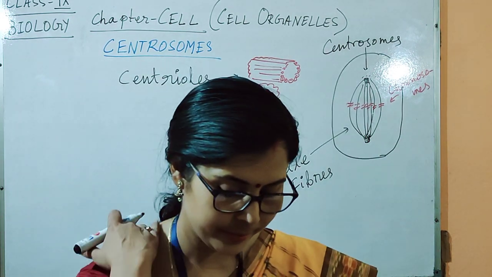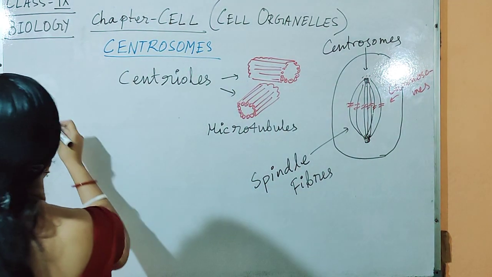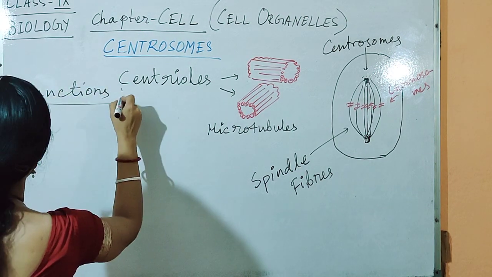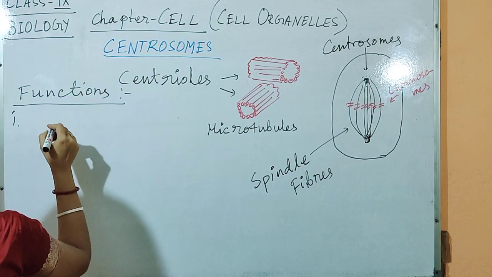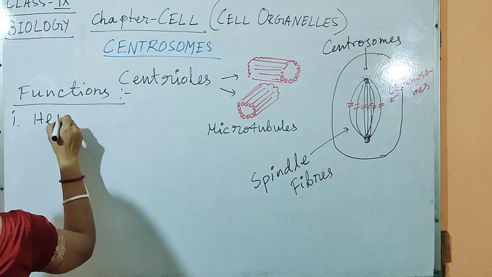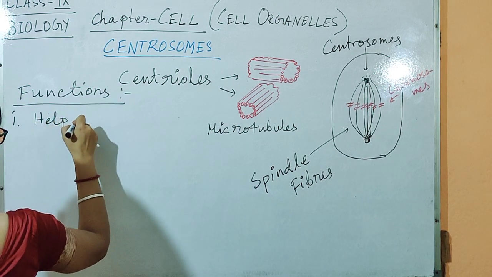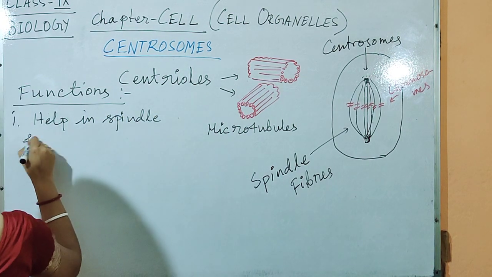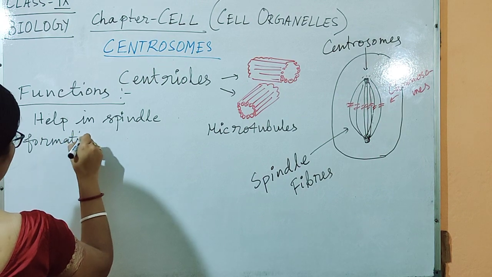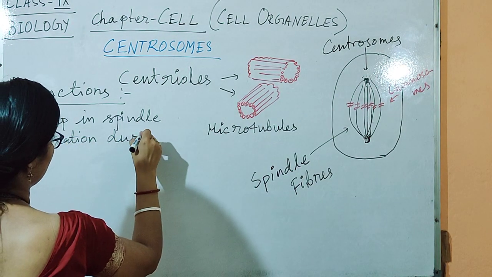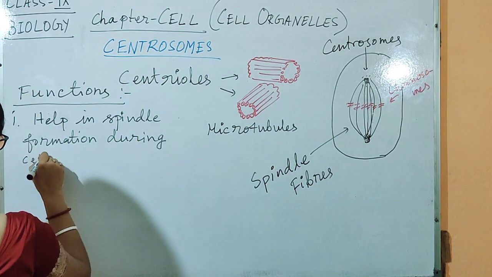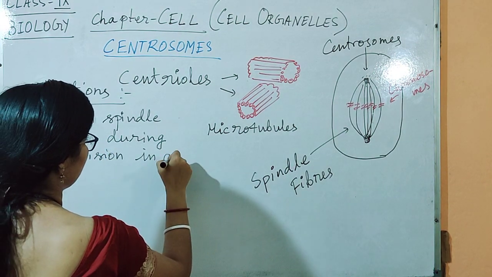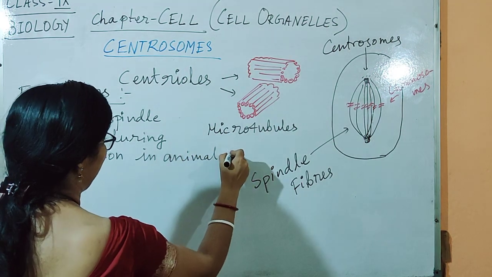You can write like this, that function: help in spindle formation during cell division in animal cells. Okay.